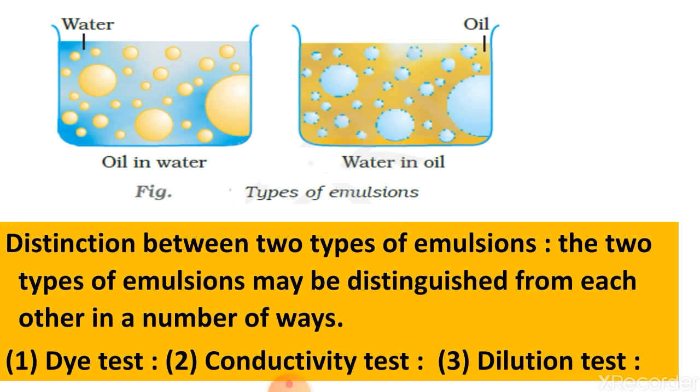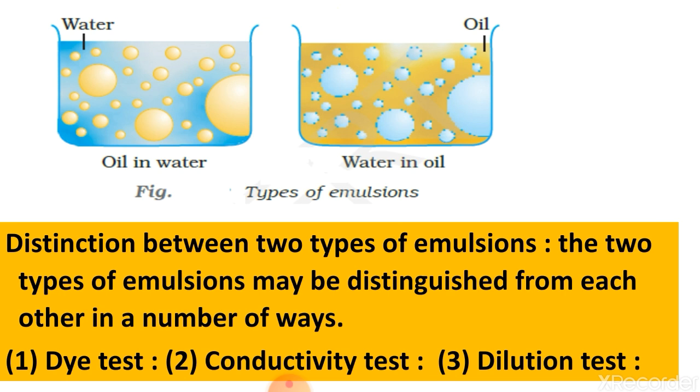Many times you see that your milkman adds water to dilute the milk. So the emulsion can be diluted with the dispersion medium, while the addition of the dispersed phase forms a separate layer, so thus it can be diluted with oil.